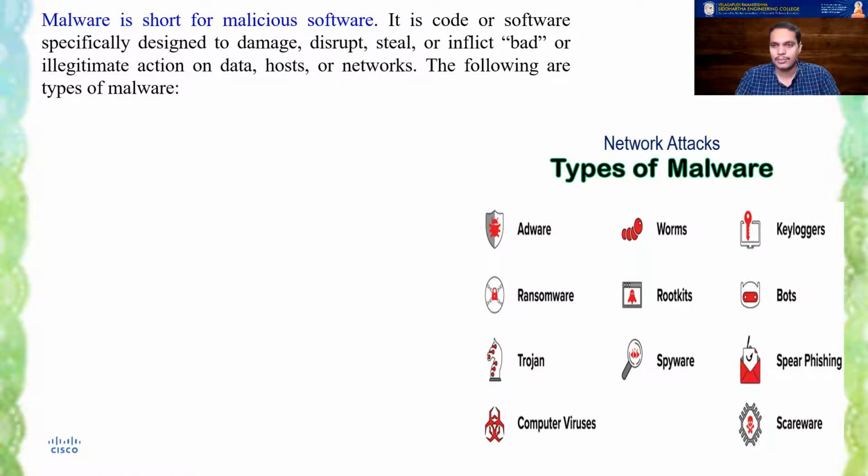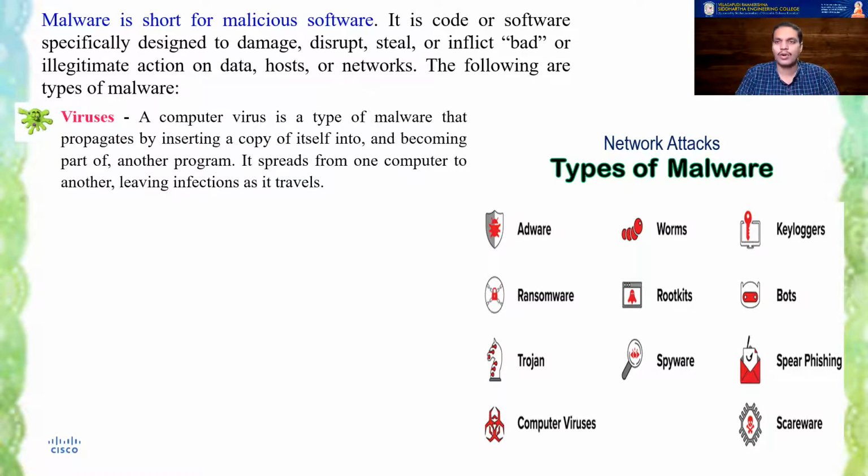There are different types of malware. Even though we are going to talk about only 3 variants here, the primary variants of malware, there are many names which come under the single umbrella term malware. So the first thing that we talk about is viruses. You might ask me, sir, virus, we have antivirus and everything. Now, first you should understand what a virus is. A virus is, once again, under the family of malware, which propagates by inserting a copy of itself into and becoming a part of another program.